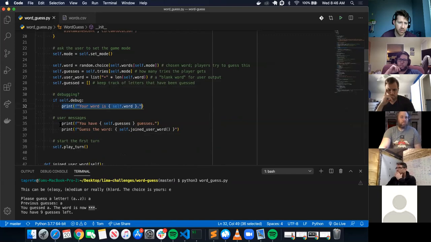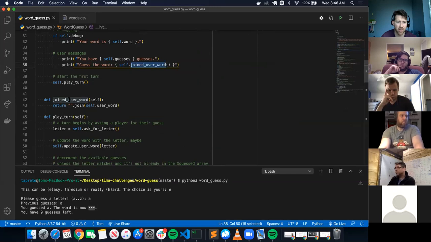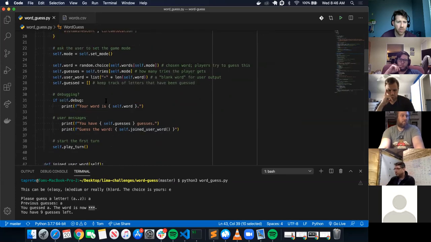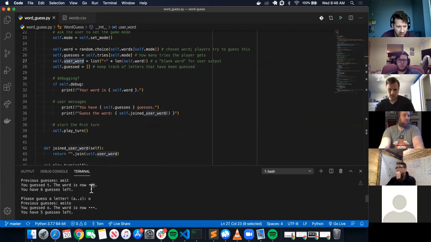And then it says, okay, print you have this many guesses, guess the word, join user word. Let's see what that looks like. That's another method, join user word. So user word is... it looks like that returns, does that return? Oh, that replaces, doesn't that replace like this? Where is it? Like this part?